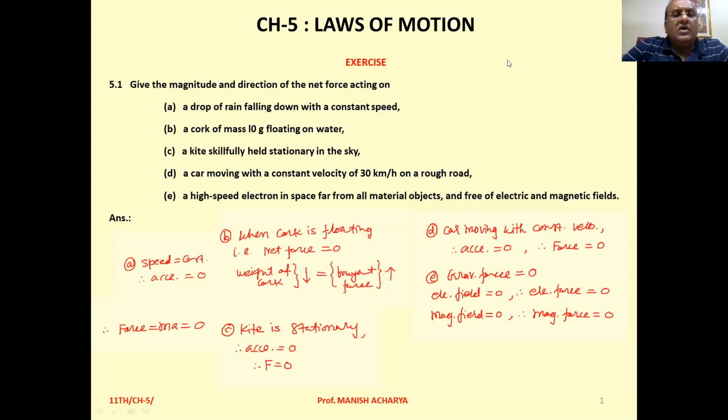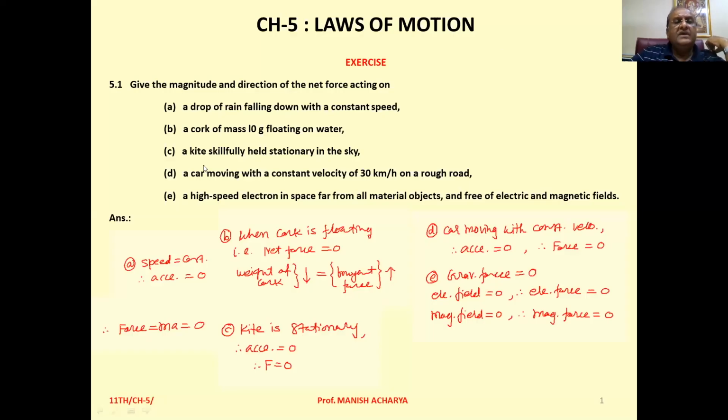A. A drop of rain falling down with a constant speed. Then a cork of mass 10 gram floating on water. A kite skillfully held stationary in the sky. A car moving with a constant velocity of 30 km per hour on a rough road. A high-speed electron in space far from all material objects and free of electric and magnetic field.